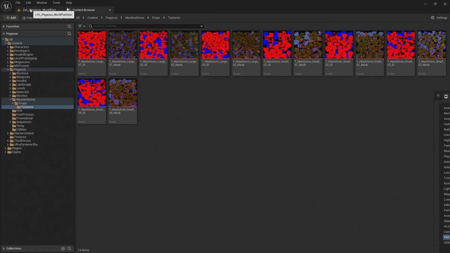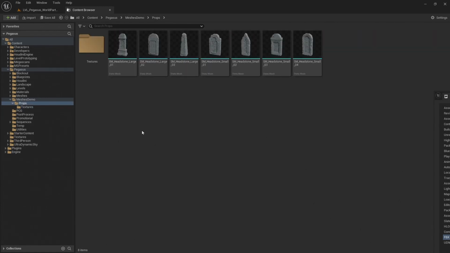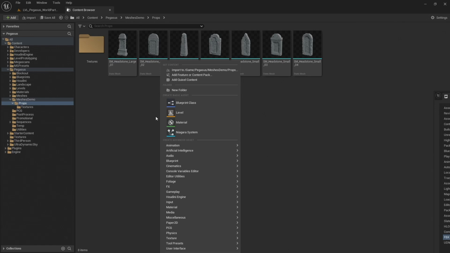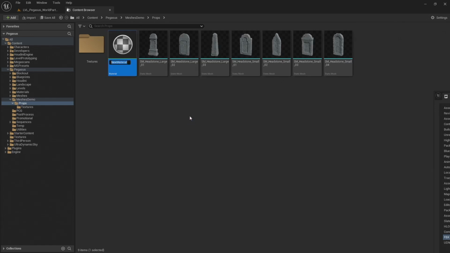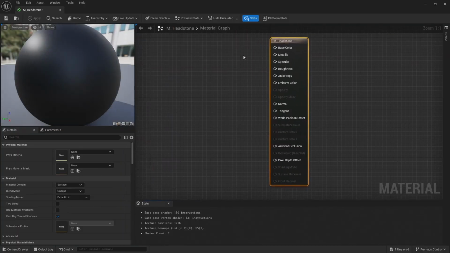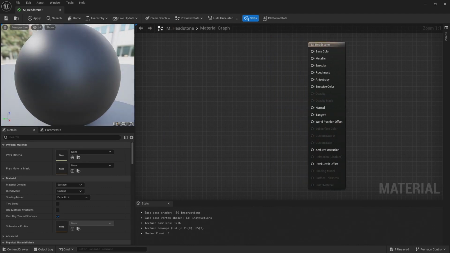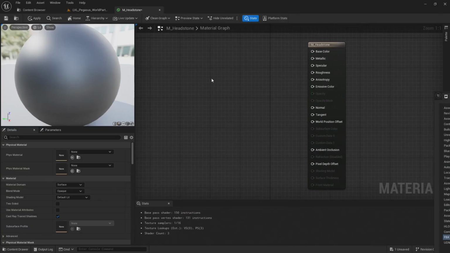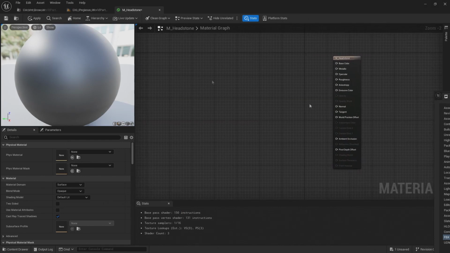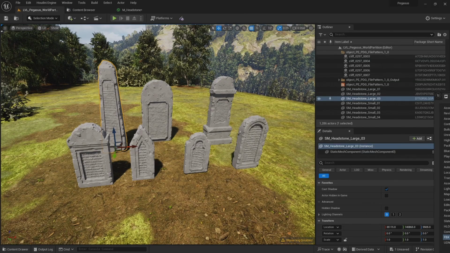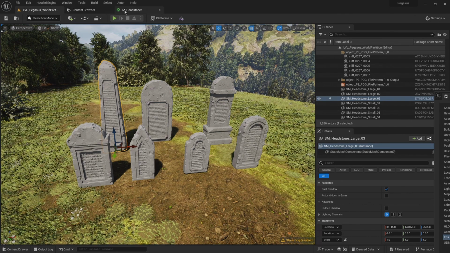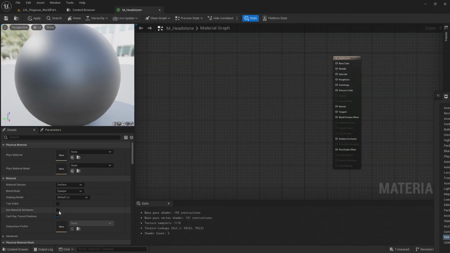So I have all the files imported. The next thing I need to do is to create a material for these props. So let's create a material now. Right click, create material. I'm going to call this M_headstone. And double click to open the material. I'm just going to dock this tab up here. I'm going to have several materials. I'm going to have a material for the stone, a material for the moss, and then a material for the metal. So I'm going to change this to use material attributes,